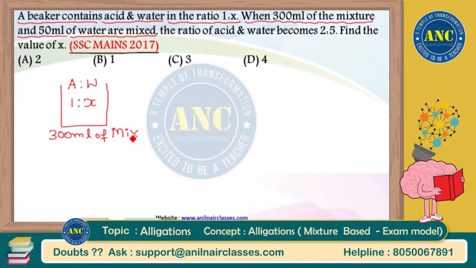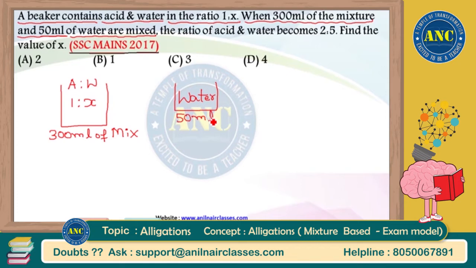300 ml of mixture is present in the first vessel, and there is another vessel. In this vessel, 50 ml of water is present. Only water is present inside the second vessel. It's pure water. No acid is added into it. It is not a mixture or a solution. It is pure water of 50 ml present in another vessel.